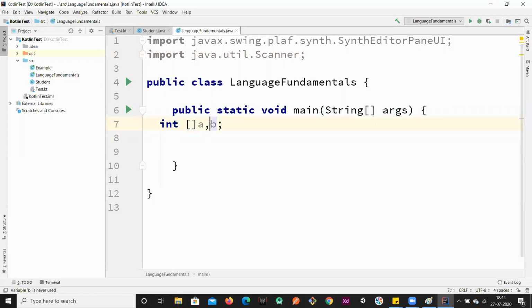So if I wanted to create two arrays over here, I just have to use integer array. In this manner, it will create two integer arrays over here. Right, so this is how we are going to create an array.